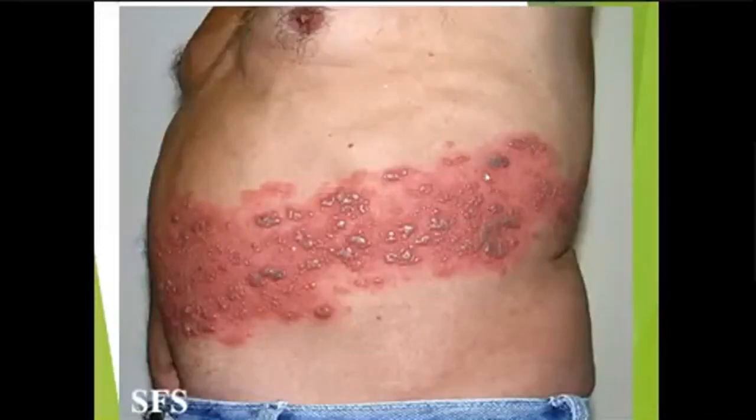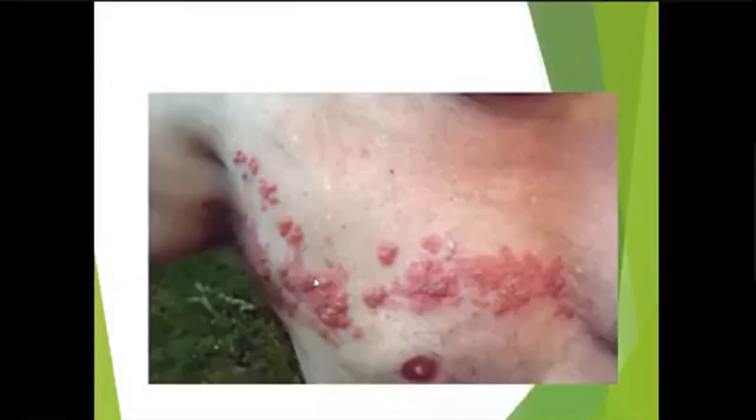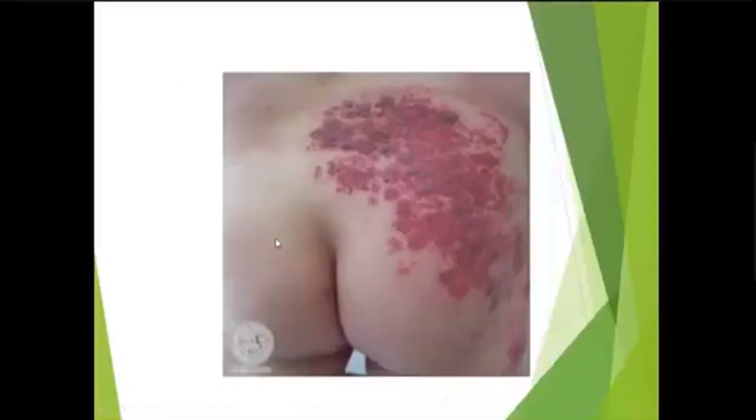Again, you can see grouped vesicles. These are grouped vesicles over an erythematous base involving one dermatome. And this is about T8. You can see T4 involvement. You can see vesicles, grouped vesicles. Grouping is very important. You can see one group, another group of vesicles, another group of vesicles, involving a unilateral dermatome.